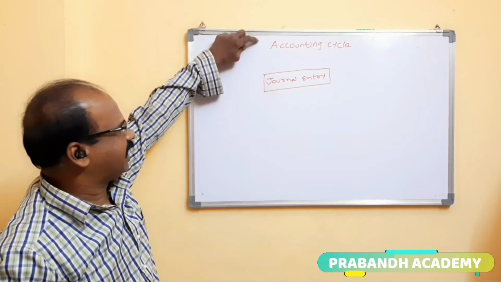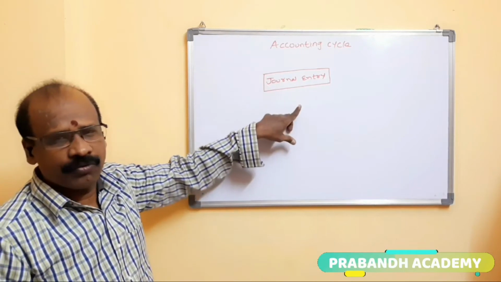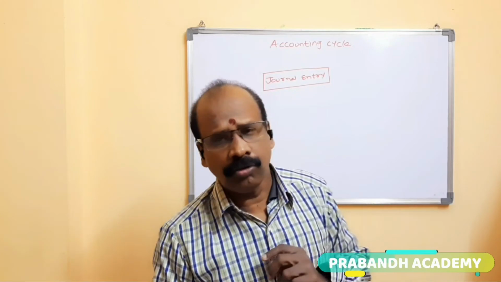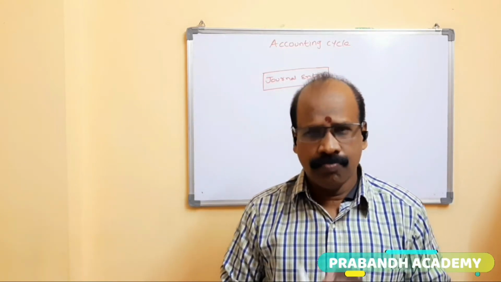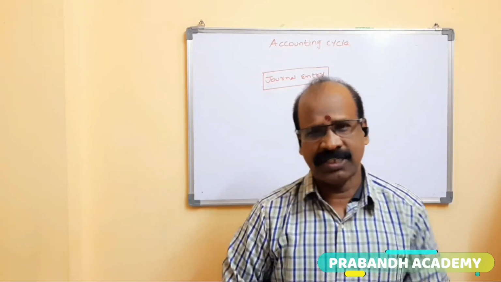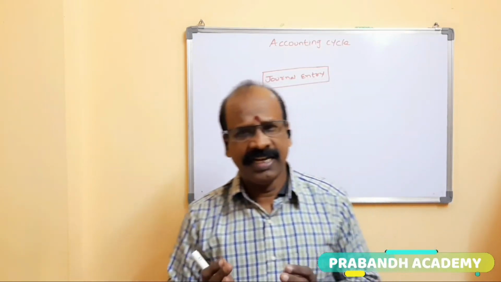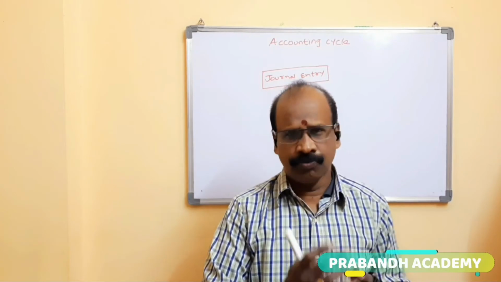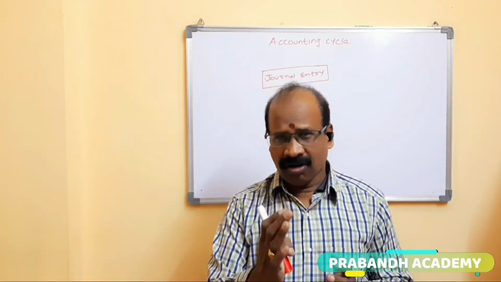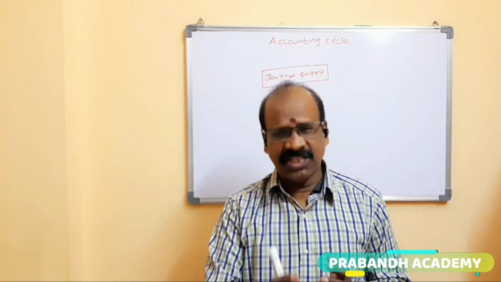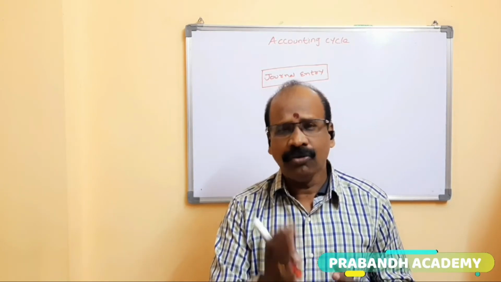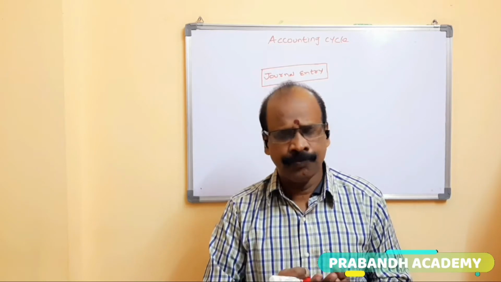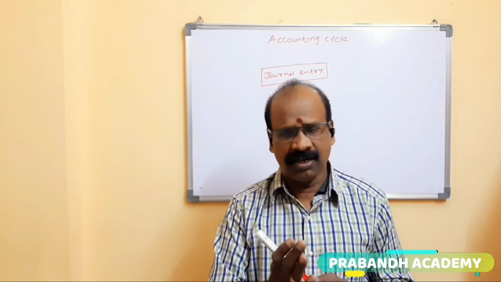So in the accounting cycle, from the Indian point of view, the first step is journal entry. But if you want to write the journal entry, before that we need some information. Without information, it is not possible to record the transaction in the journal. To record the transaction in the journal, we need evidence. So how is it possible to get the evidence when a transaction occurs?